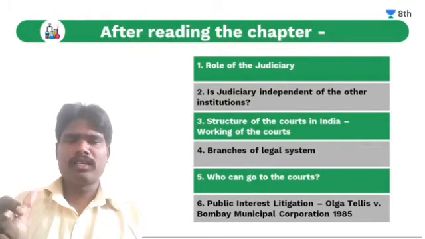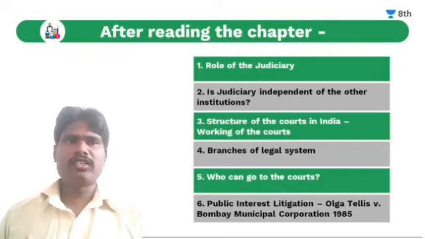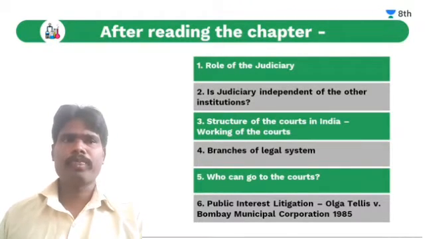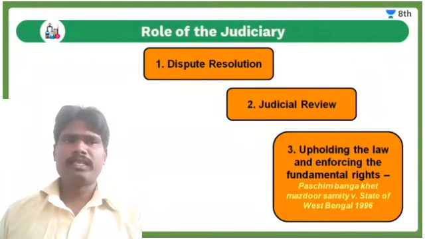Structure of the courts in India, working of the courts, branches of the legal system, who can go to the courts, public interest litigation, and the Bombay Municipal Corporation case of 1985. These are all main important headlines, students. Then we will see each one with more explanation. Now see the first one, the role of the judiciary.